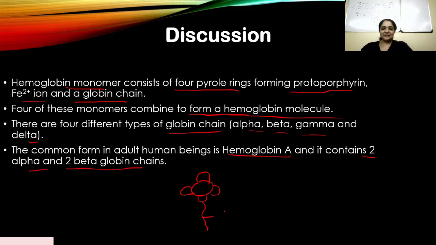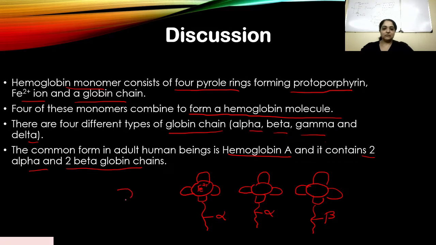So you have this alpha, you have Fe2+ ion inside, and you have the protoporphyrin. So you have one monomer which contains an alpha chain. You have a second monomer also which contains an alpha chain, so 2 alpha, and there'll be a third monomer that contains a beta chain.